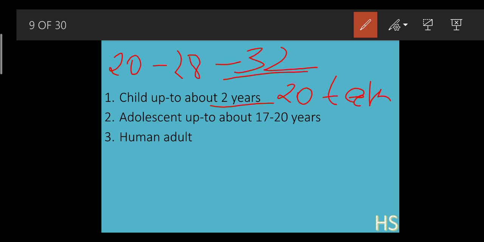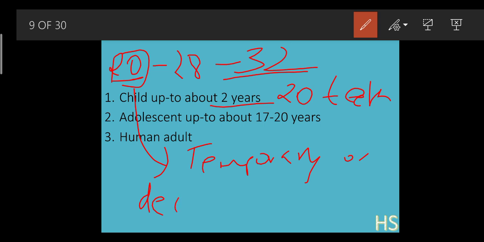So why these three phases? Why can we see these three different sets? Let's understand. See, these 20 teeth that we get around infant age, around 2 years old, are called temporary teeth, or deciduous teeth.